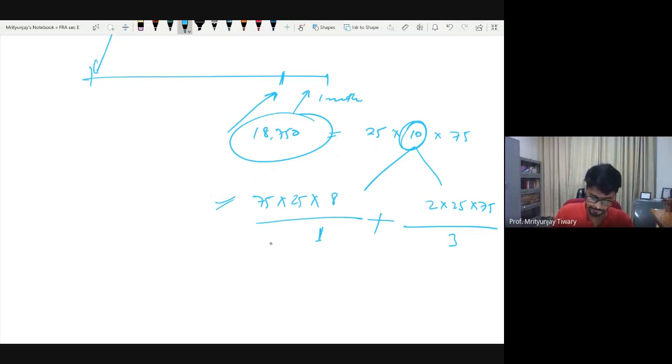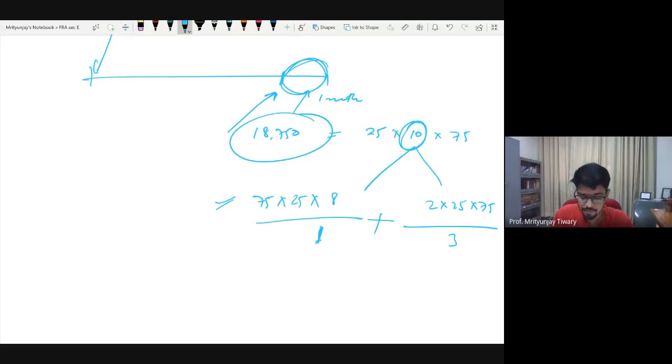Now, these 8 copies will have a life of only 1 year. So if I divide it by 1, I get annual depreciation. And these 2 copies will have a life of 3 years. So if I divide it by 3, I get annual depreciation. Now these 2 numbers are annual depreciation. Do I want the depreciation for 1 year? No, I want it only for 1 month.